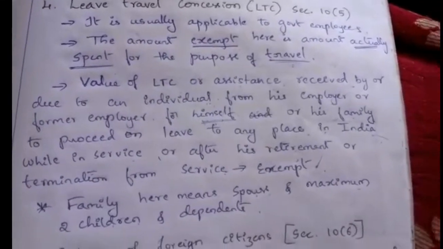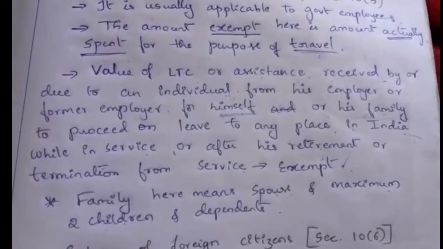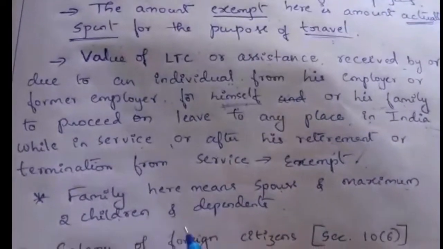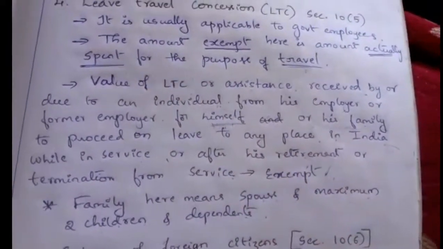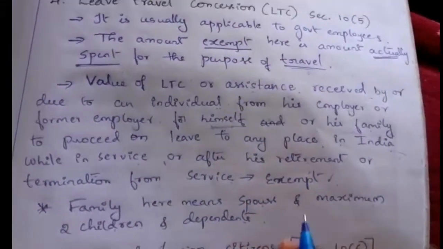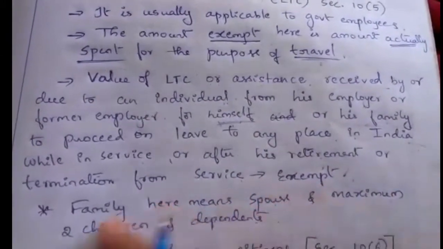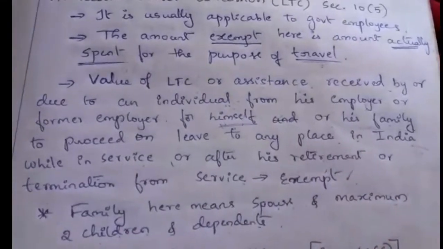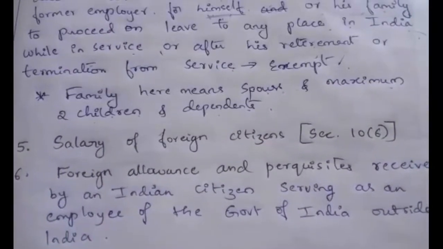So in total 3 children, where the second and third are treated as the second child. And for dependents, maybe his parents. So family means the spouse, children and the dependents.